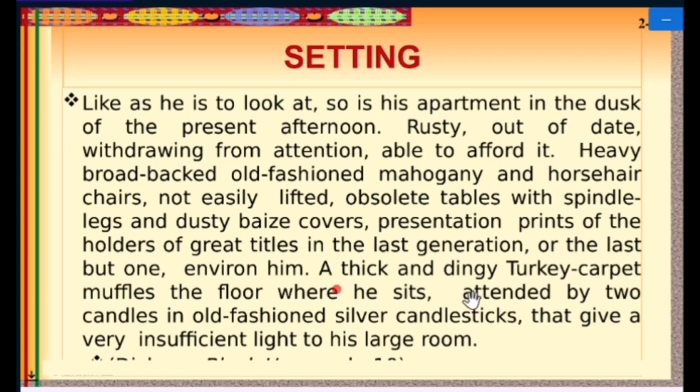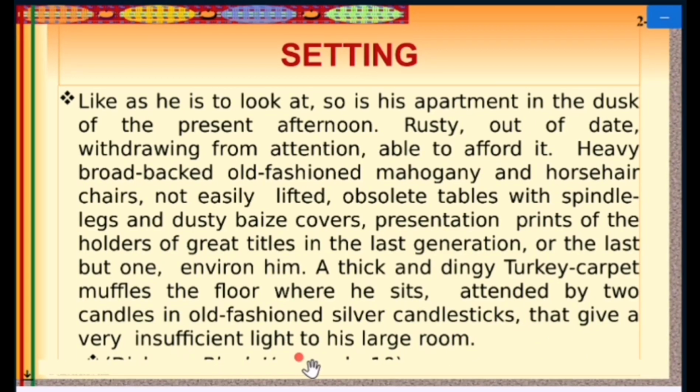A thick and dingy Turkey carpet muffles the floor where he sits, attended by two candles in old-fashioned silver candlesticks that give a very insufficient light to his large room.